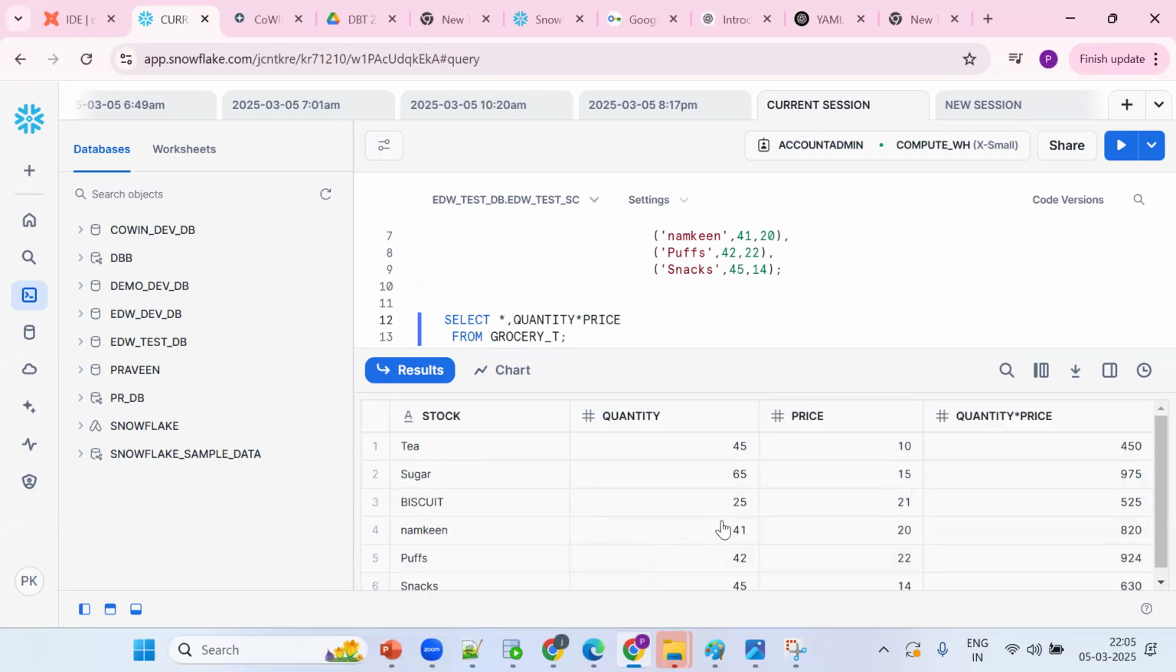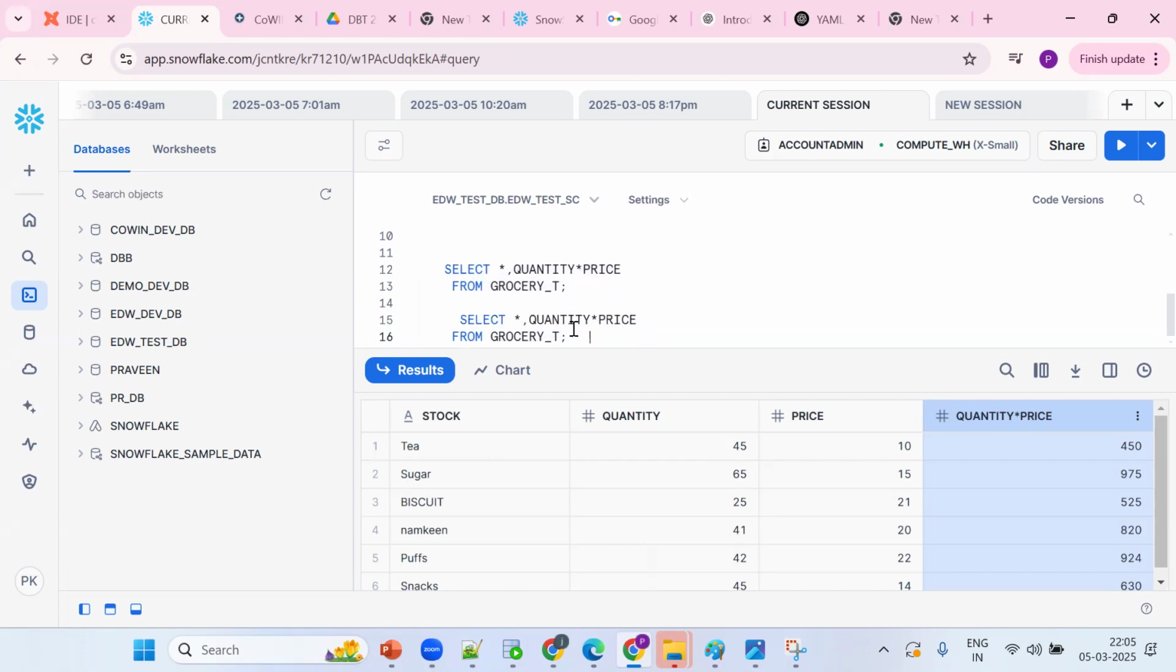Now here you need to remember, tell me, will this data be stored permanently, this column in my database? No. This is for displaying purpose only. In my database, it will contain only stock, quantity, and price. So this is for displaying purpose.